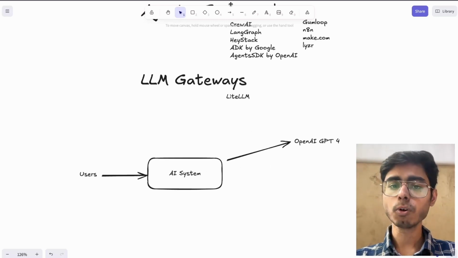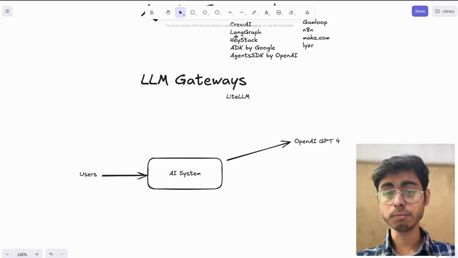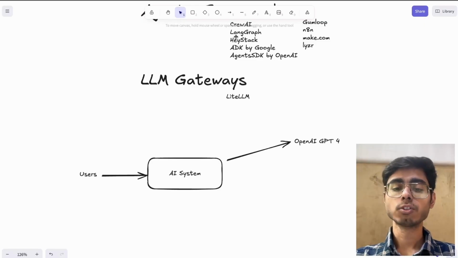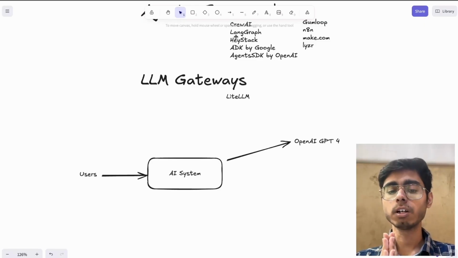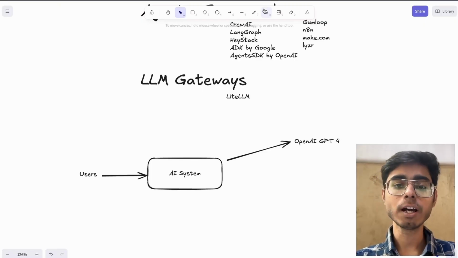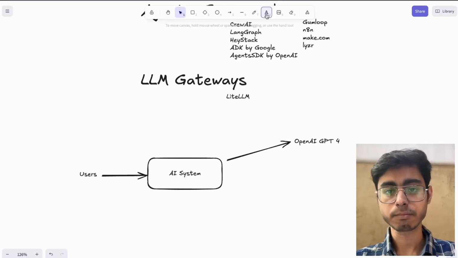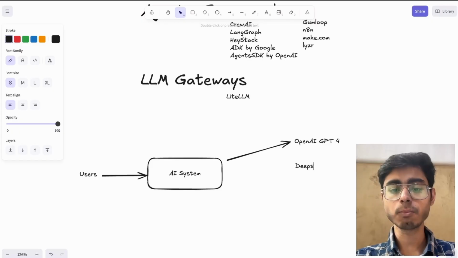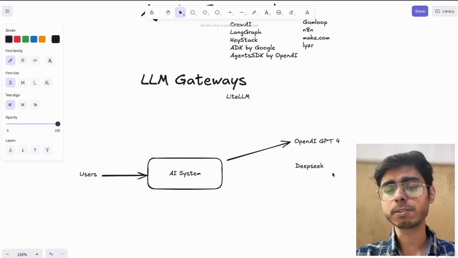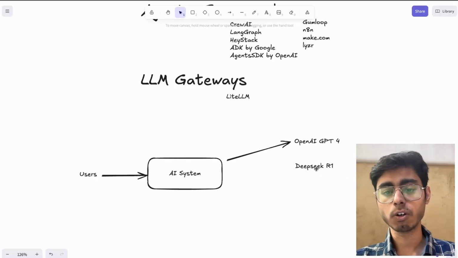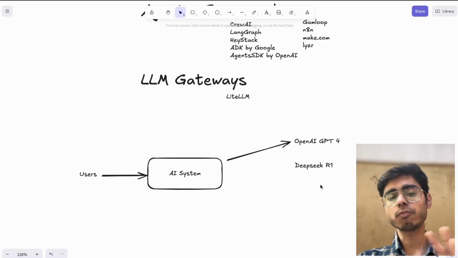Let's say tomorrow your AI system also needs to write code. So for that, you will definitely want a model which is good at coding and maths. So you will attach another LLM, let's say the DeepSeek R1 model, for some stuff.